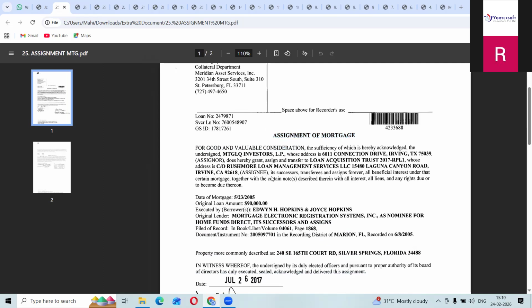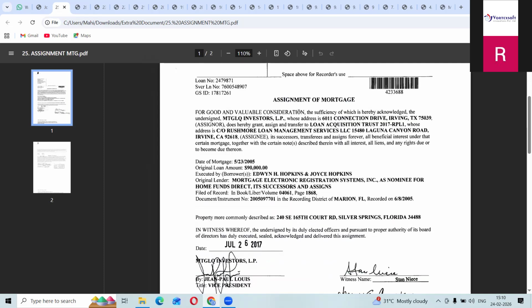See here, they have given everything here. First, assignment of mortgage.